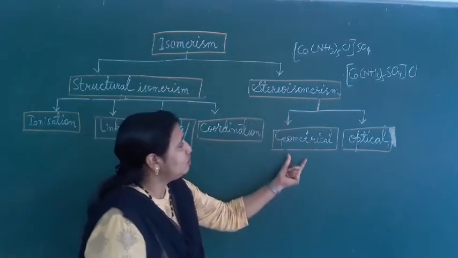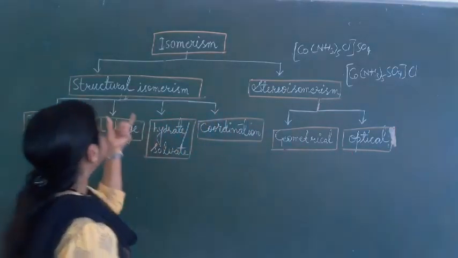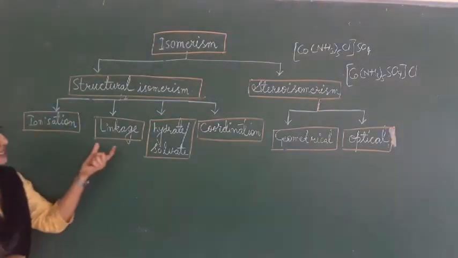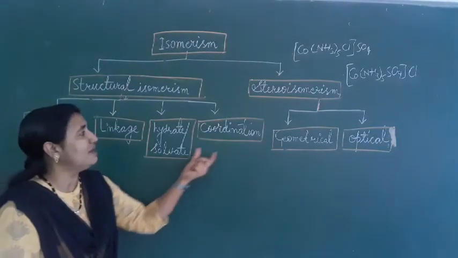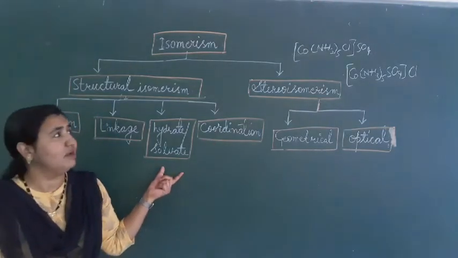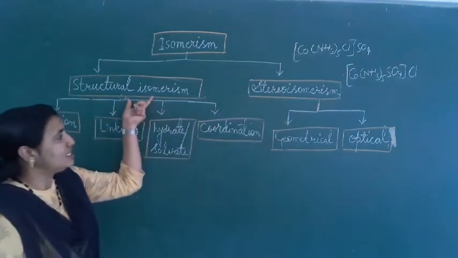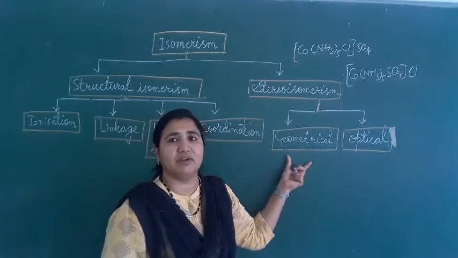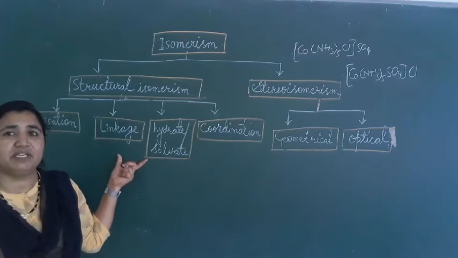Stereoisomerism is also of two types: geometrical isomerism and optical isomerism. Structural isomerism is of four types: ionization isomerism, linkage isomerism, hydrate or solvent isomerism, and coordination isomerism. So this is the chart about isomerism. One by one we are going to see all these types of isomerism in detail.